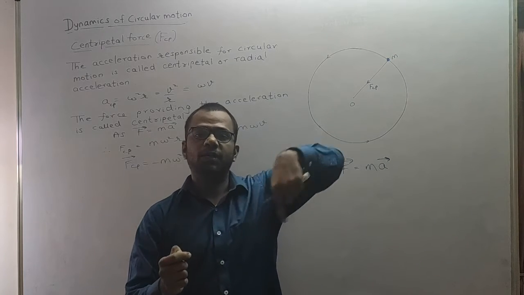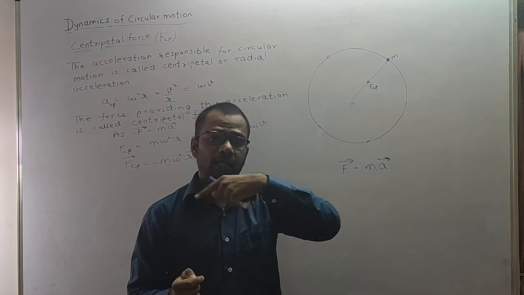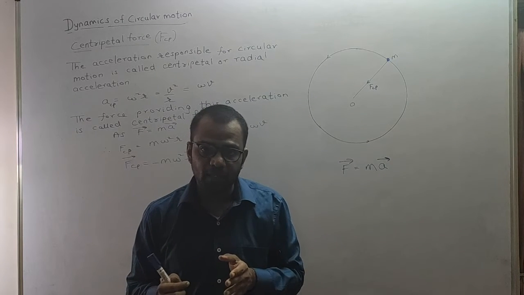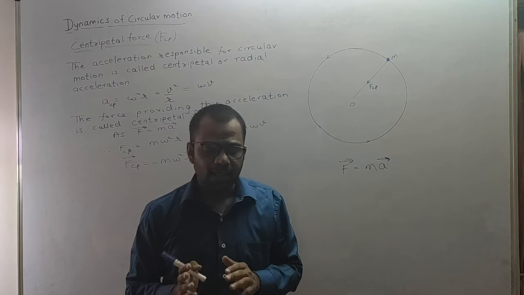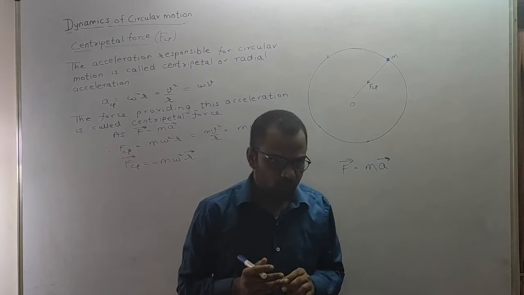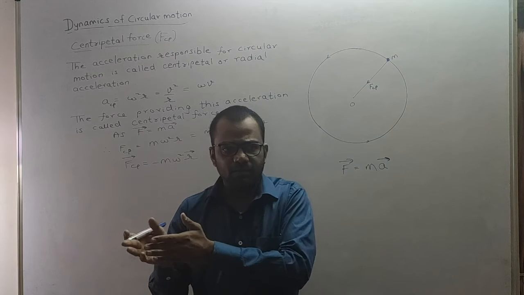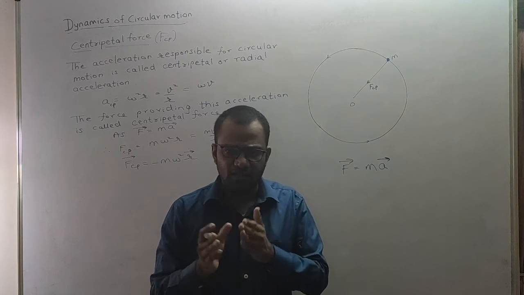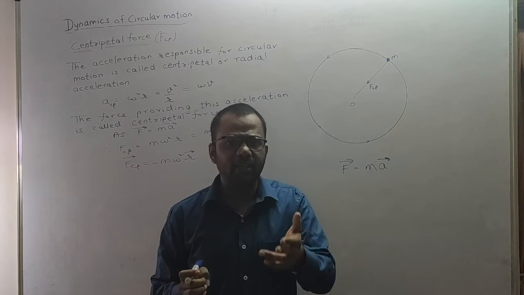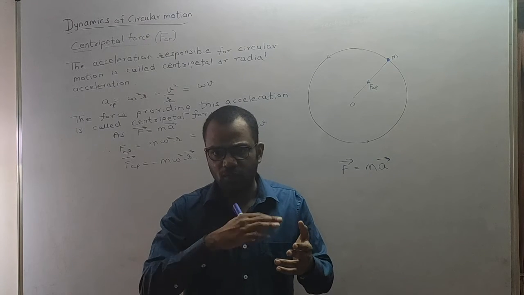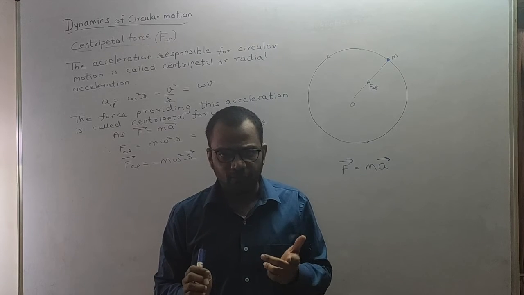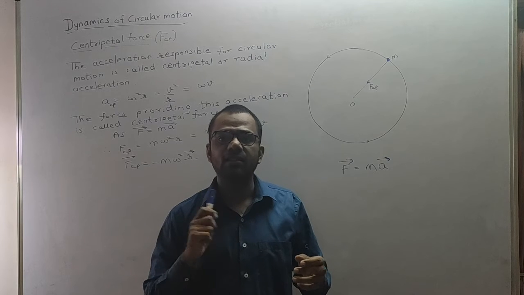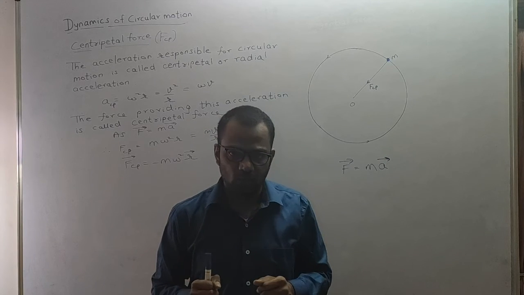Now the stone is performing circular motion. Now here, who will provide the centripetal force? The tension in the string will provide the centripetal force. Okay? Now see, the centripetal force is not some different force like gravitational force or electromagnetic force. The centripetal force can be any force that provides the circular motion. For example, right now that we were discussing, here the tension in the string will provide the centripetal force.